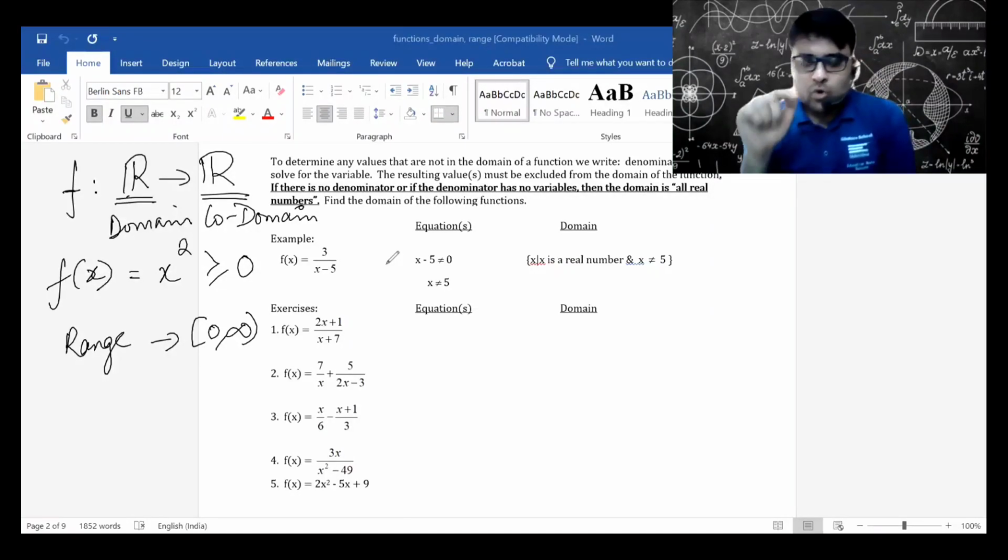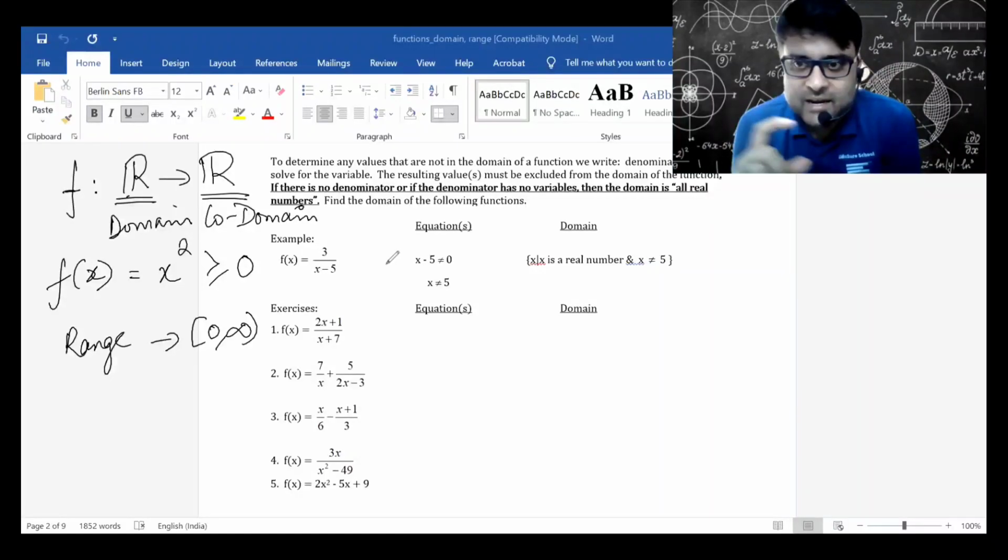So f colon R to R, basically first R is the domain, second R is the codomain, and f(x) is equal to x square. So I know that the range will be all non-negative numbers. x square can never be a negative number. So all non-negative numbers will constitute the range. Therefore, the range is 0 to infinity. The codomain is the set of all real numbers and the range is 0 to infinity.